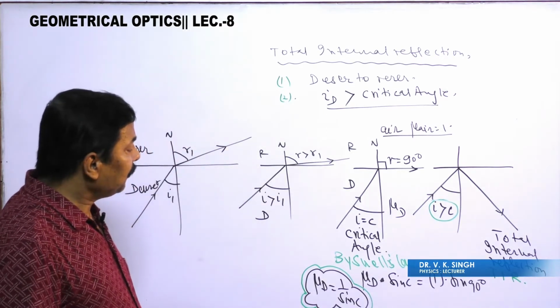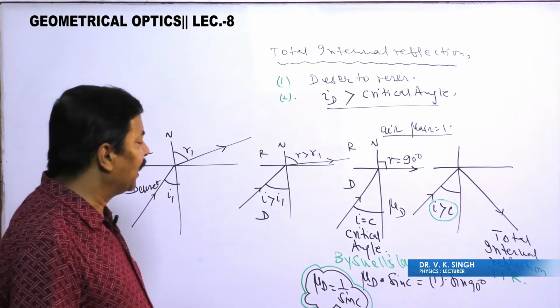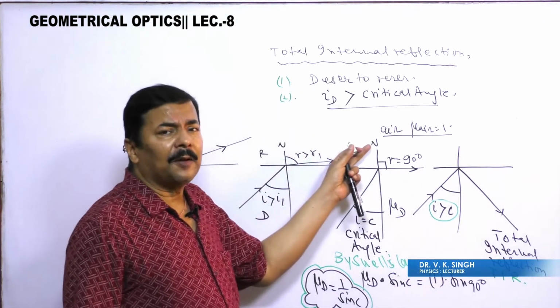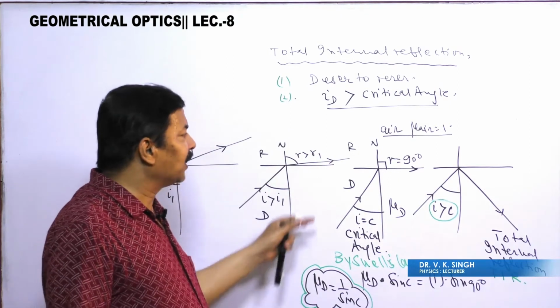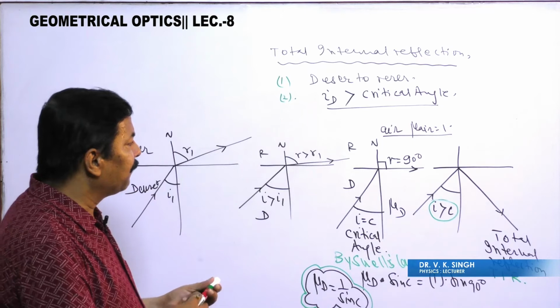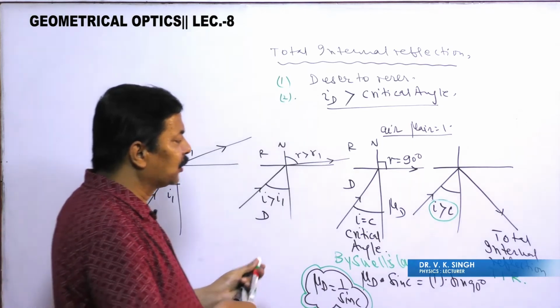Now, if this is the denser medium, and here is some other medium, then we cannot take air. Suppose this is not air.